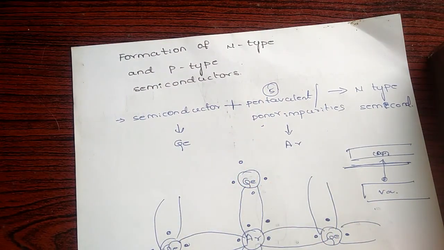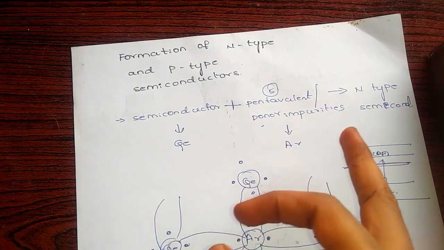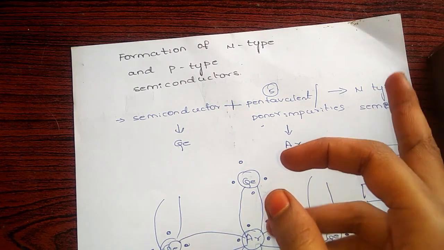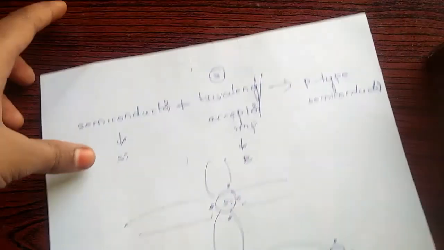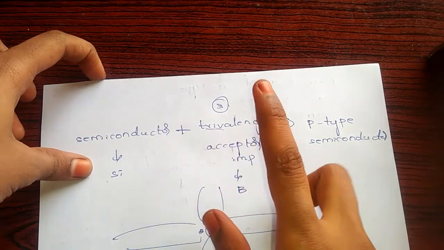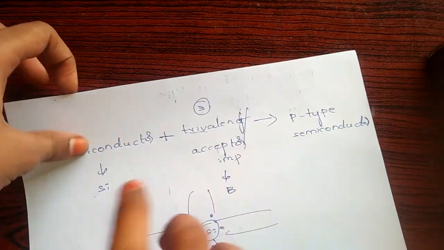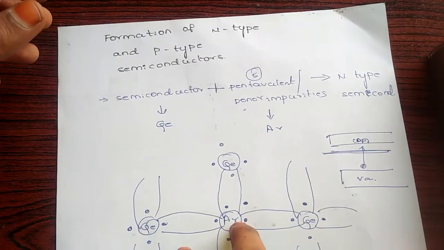Both are extrinsic semiconductors, which are formed by doping. Doping is nothing but adding impurities, either pentavalent or trivalent. Pentavalent impurities are also called N-dopants, because we are doping to make N-type. Trivalent acceptor impurities are called P-dopants. So this is about today's class.